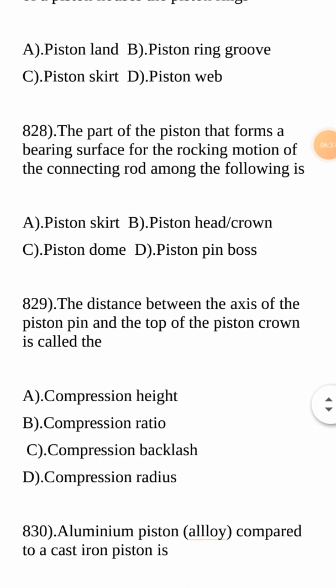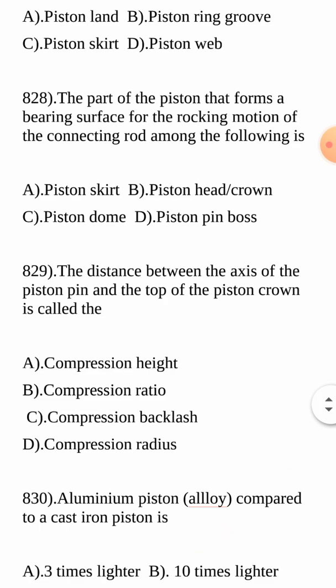Next question. The part of the piston that forms the bearing surface for the rocking motion of the connecting rod among the following is: piston skirt, piston head or crown, piston dome, or piston pin boss?